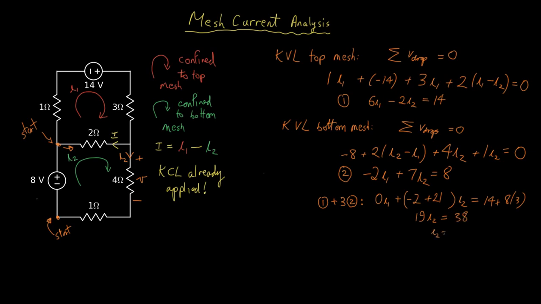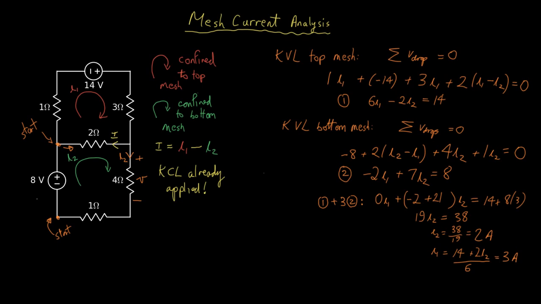So I2 is 38/19, which is 2. And substituting back, we get I1 is 14 plus 2I2 over 6, which gives us 3. Units of these two are both in amps.